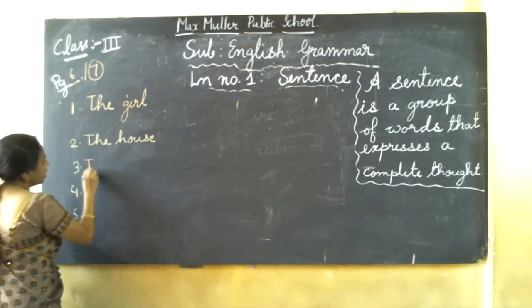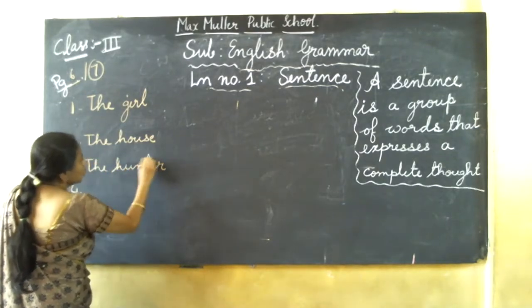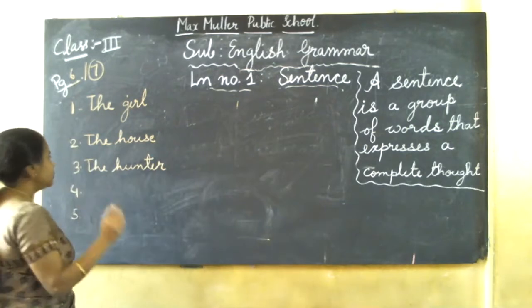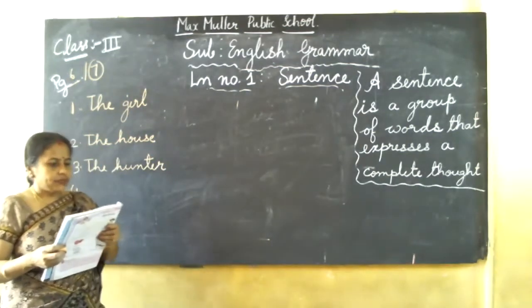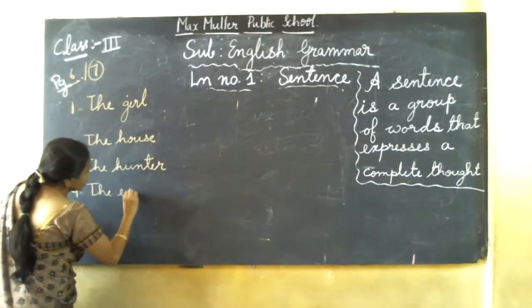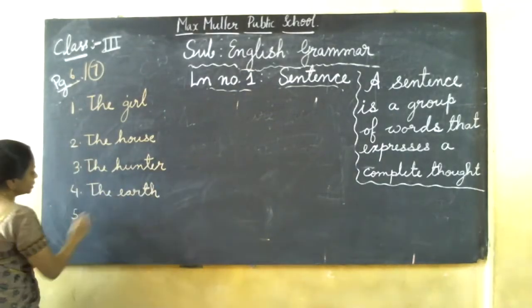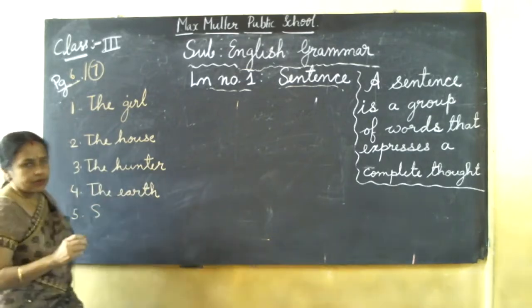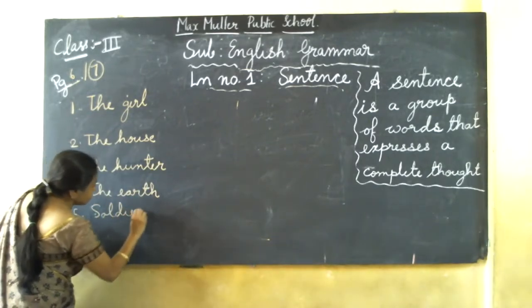Next one, the hunter. Hunter means what? Who hunts animals. Earlier they used to do, not now. In the forest they go and they kill animals. That is a hunter. The earth. The fourth one is the earth. The fifth one is soldiers. Soldiers means what? Who guard our country. Soldiers.